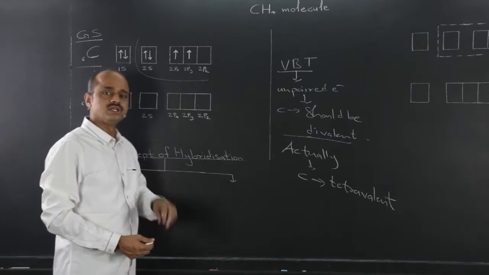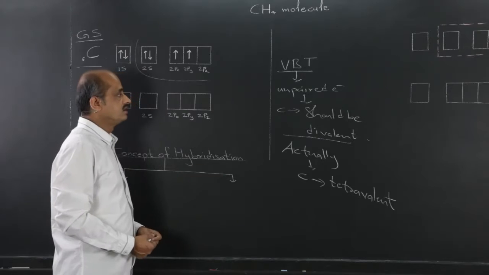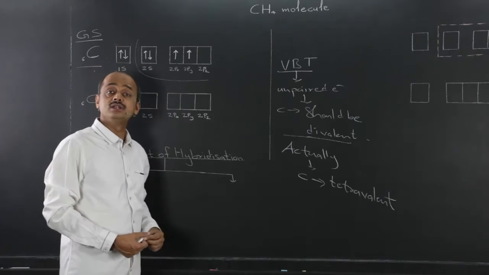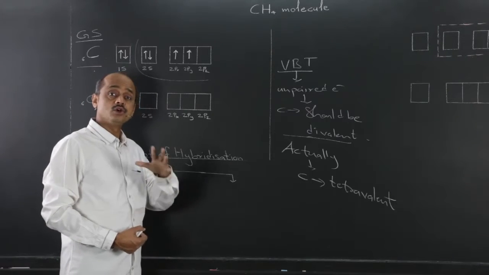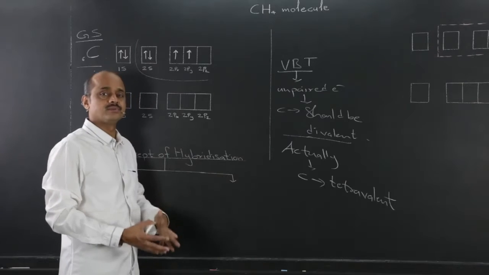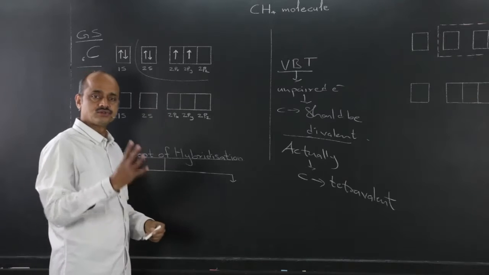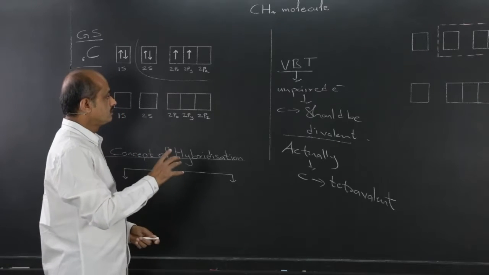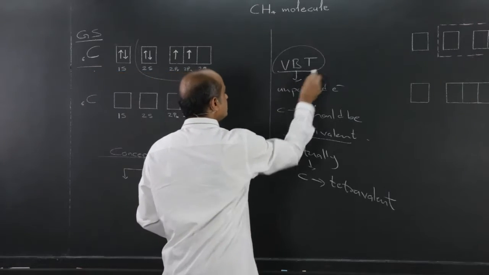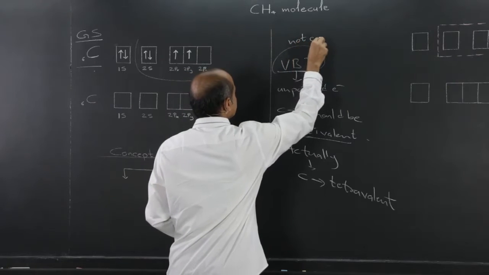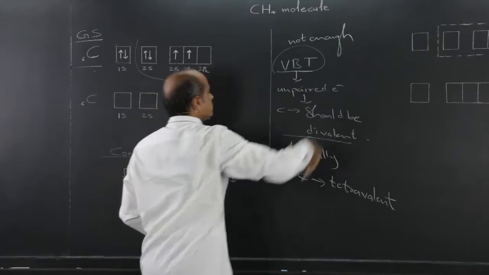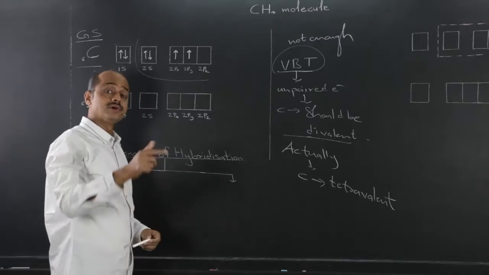So, the valence bond theory explains so many things, but it is not enough to explain the observed valency of various elements. For example, in carbon, according to valence bond theory, it should be divalent, but actually it is tetravalent. Therefore, the valence bond theory is not enough to explain the observed valency.